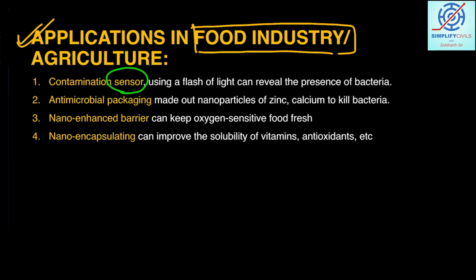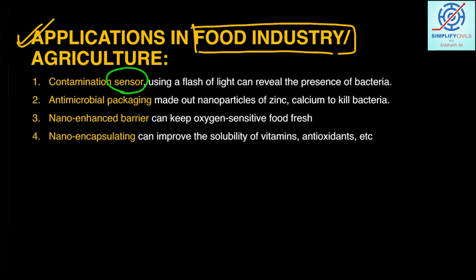If I am taking any kind of specific nano sensor, then it can help us, particularly in the food industry. It can help us in understanding and eliminating the products which are contaminated.